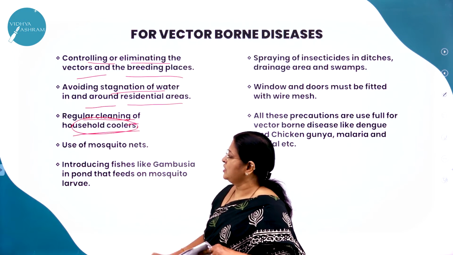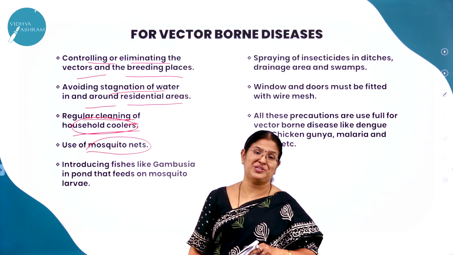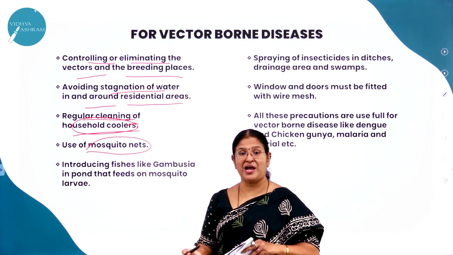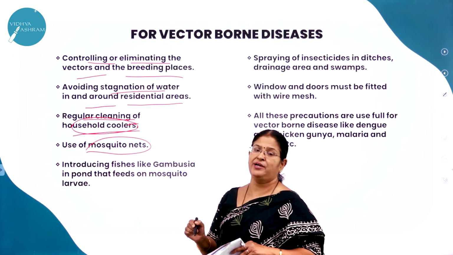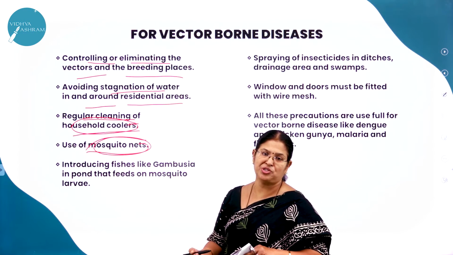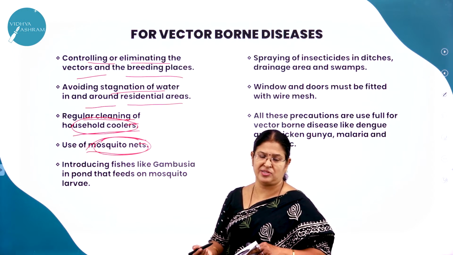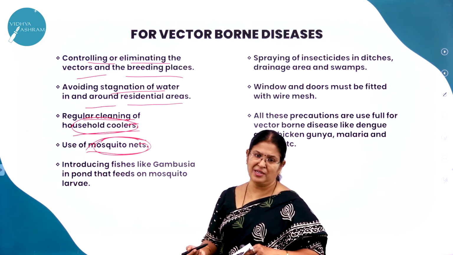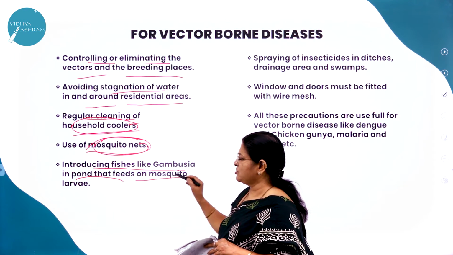Then use of a mosquito net, very important. Nowadays, this concept of using a mosquito net has gone. We use mosquito repellent or mosquito mats, etc. But the best method to avoid mosquitoes is putting up a mosquito net. Whenever we sleep, we should make sure we have a mosquito net. That is also one best practice to avoid getting bitten by mosquitoes and infected with malaria.